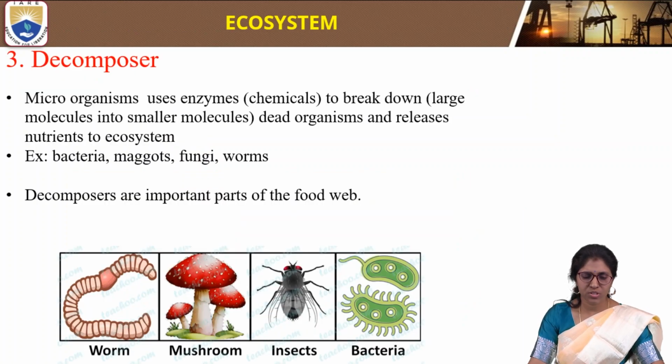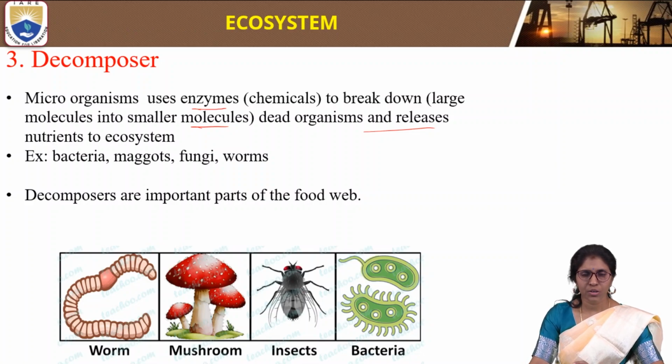The third one is the decomposer. Microorganisms use enzymes to break down large molecules into small molecules. They use enzymes to break down dead organisms and release nutrients to the ecosystem.